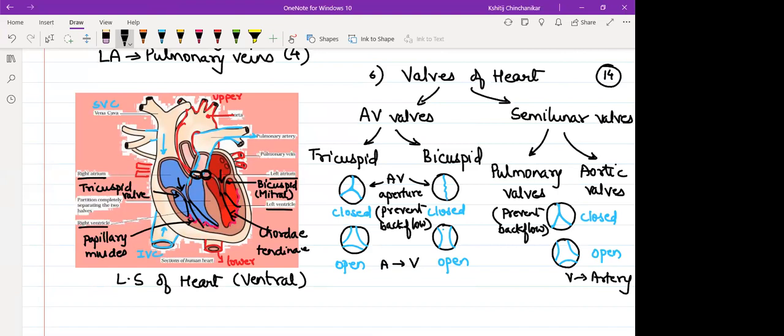That's why semilunar valves. Such semilunar valves you will see are associated with veins also, because veins are carrying the blood towards the heart against the force of gravity at many places. Their blood pressure is already low, so backflow of blood is very possible in veins. So veins have semilunar valves. In fact, lymphatic vessels also have semilunar valves at regular intervals.